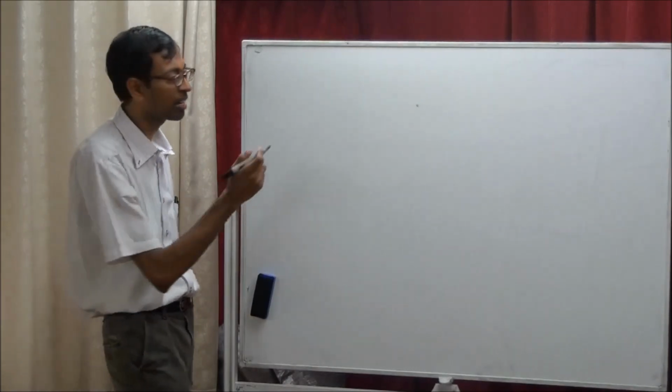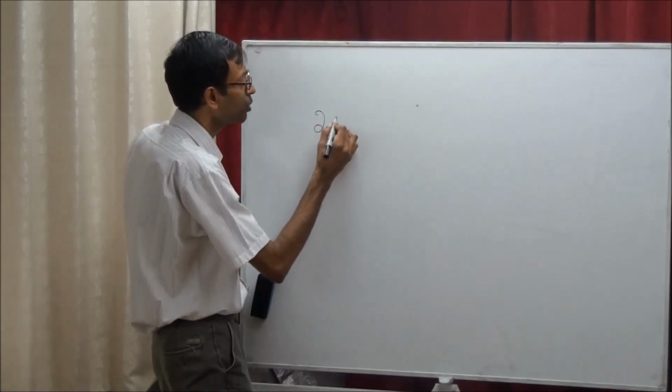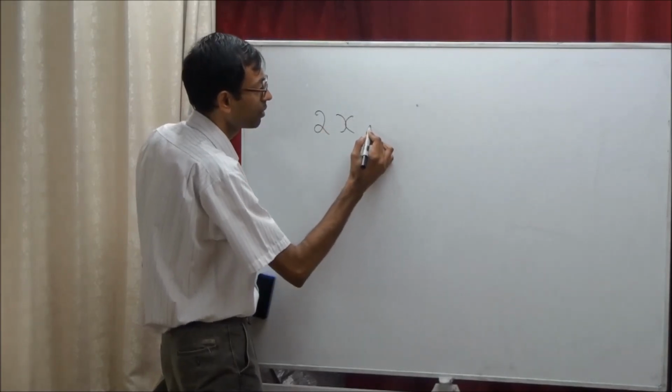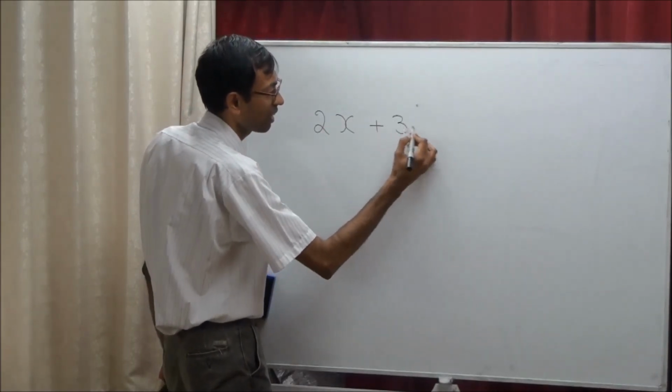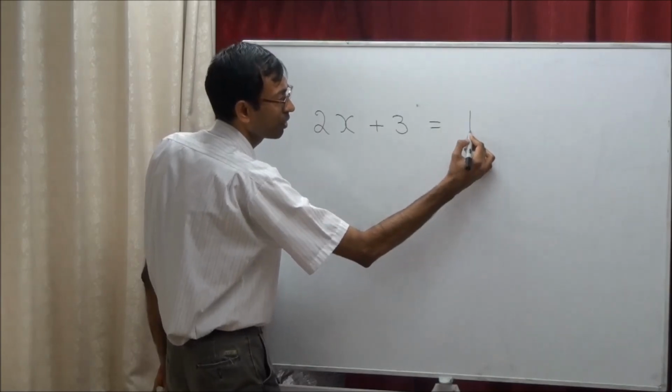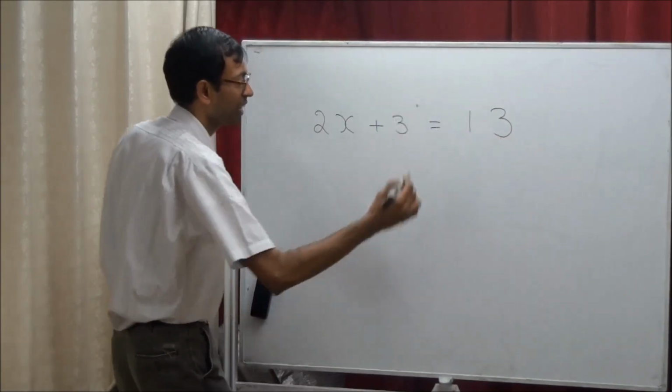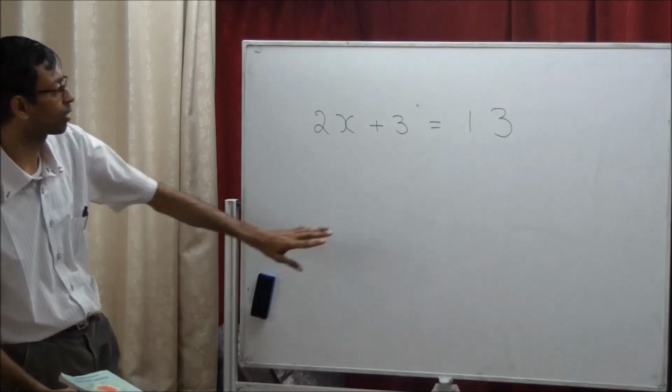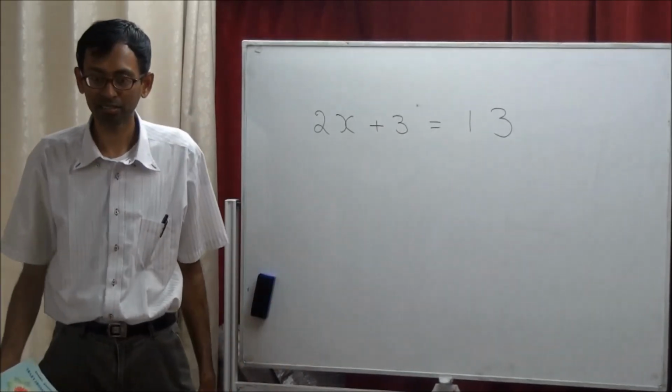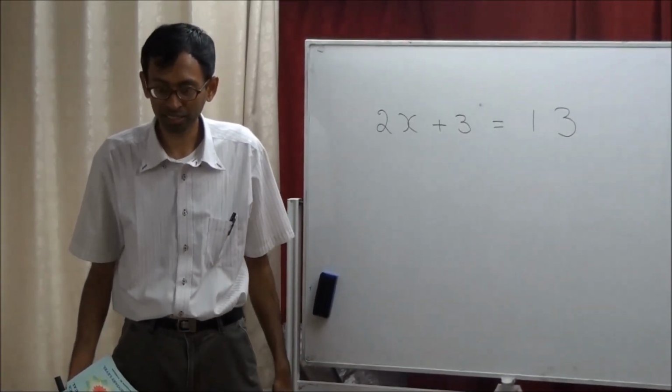Now suppose say 2x plus 3 equal to 13. So now this is like this. There are how many total? 13 cakes are there.